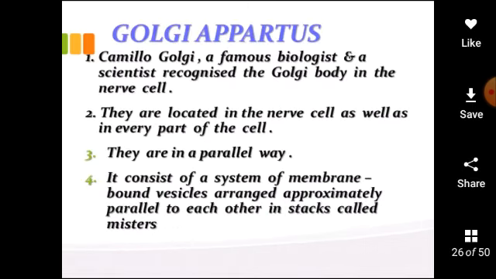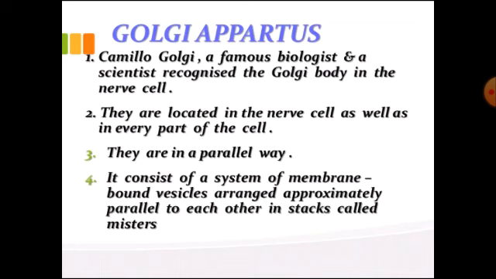Now the next cell organelle is the Golgi apparatus. Students, the Golgi apparatus was discovered by Camillo Golgi, and it is an organelle of membrane bound sacs, tubules, and vesicles, which is specialized to elaborate and secrete complex biochemicals. The apparatus lies near the nucleus. It is found in all eukaryotic cells except the mammalian RBC. The Golgi apparatus is a single complex in an animal cell, while in the plant cell it is formed of separate units which we generally call